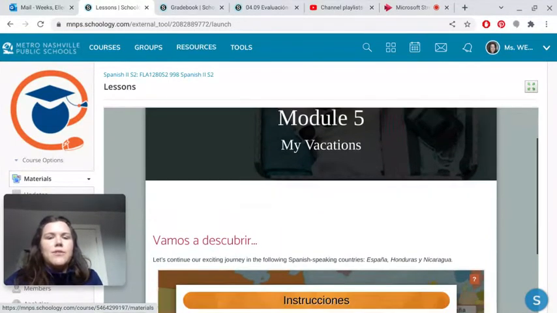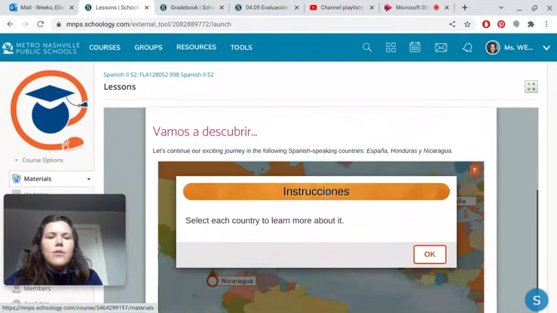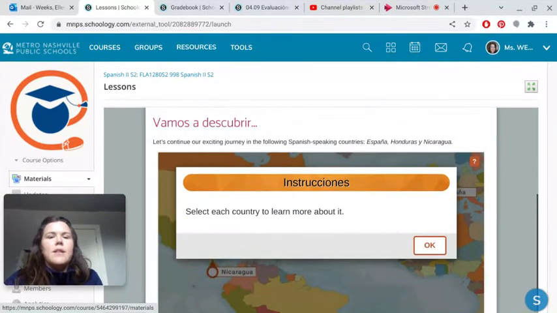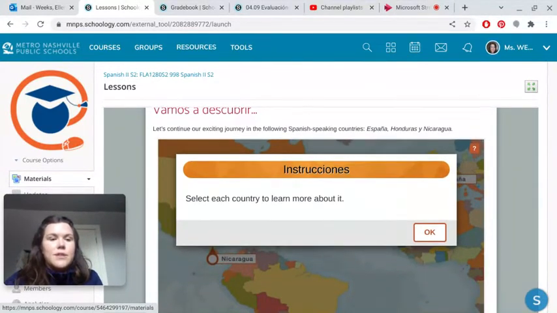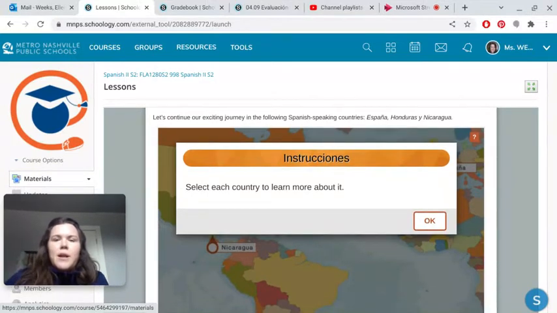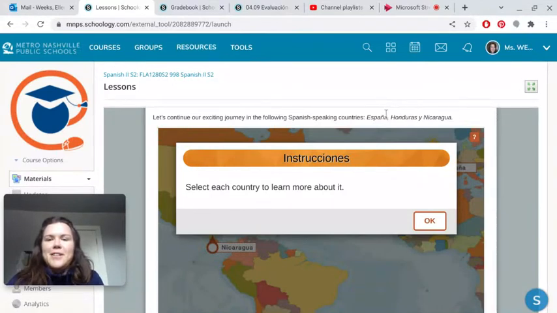So when you get to Module 5, you're going to scroll through, and this is usually the first lesson in every module. It talks about the three countries that we're going to focus on, three Spanish-speaking countries. So this module is España, Honduras, and Nicaragua. These three right here.